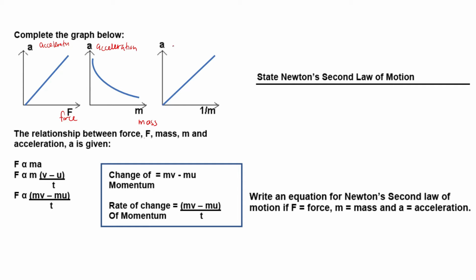Acceleration against 1 over mass, you will get a directly proportional relationship. You have to remember this graph, but be careful of the x-axis. See whether the x-axis is mass or 1 over mass. If it is 1 over mass, it will become directly proportional. If it's only mass, it just becomes inversely proportional.